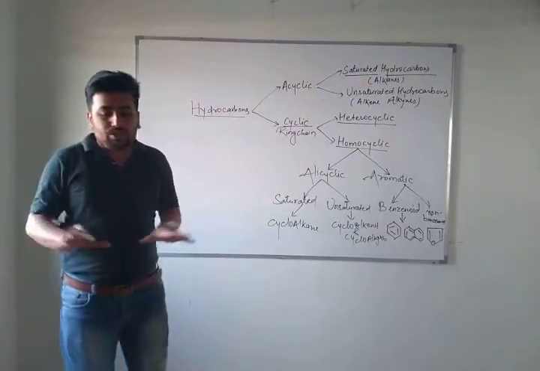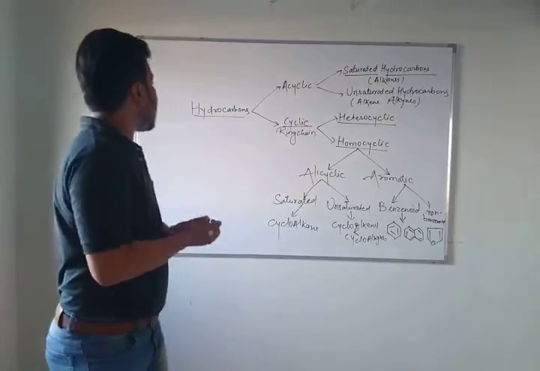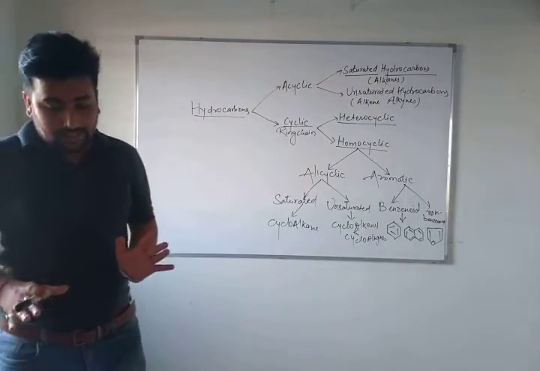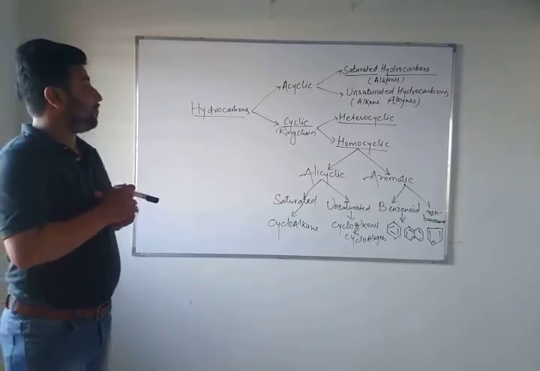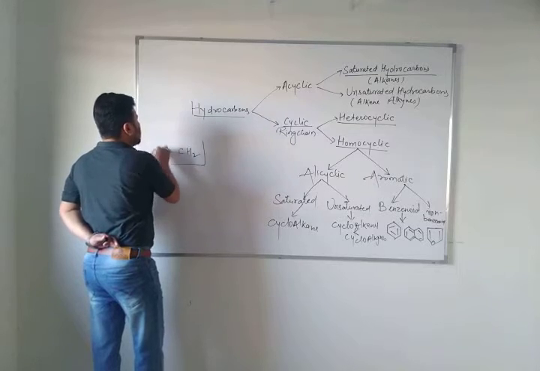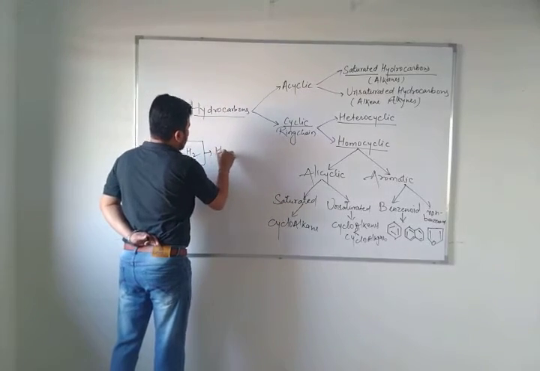So this was a short form, or you can say a flowchart diagram, of hydrocarbons. In this way the hydrocarbons can exist. Now you know very well about a homologous series. In a homologous series the difference between two consecutive members is CH2. This is called a homologous series.